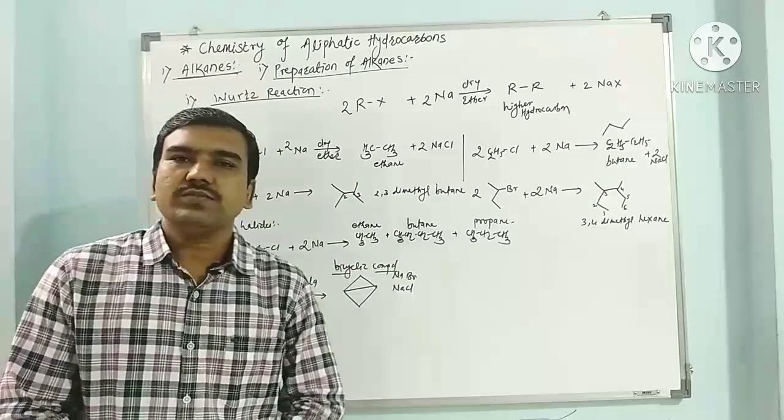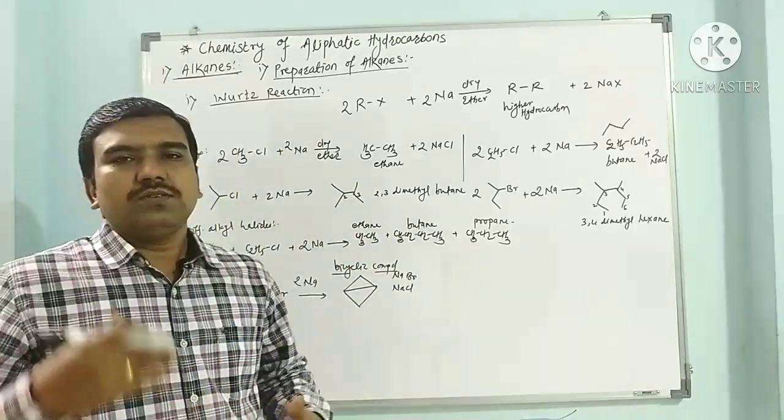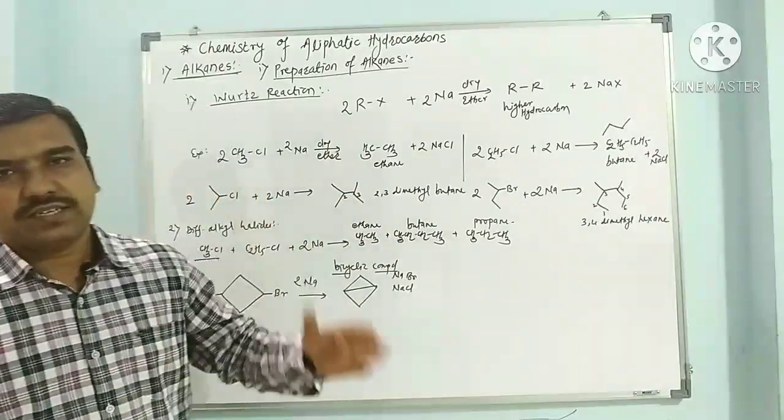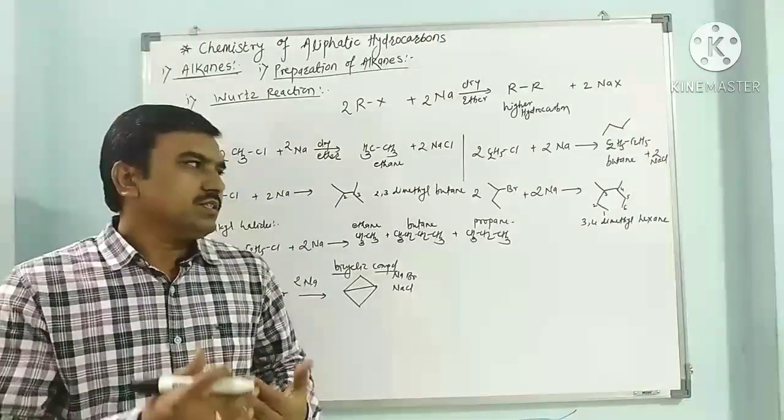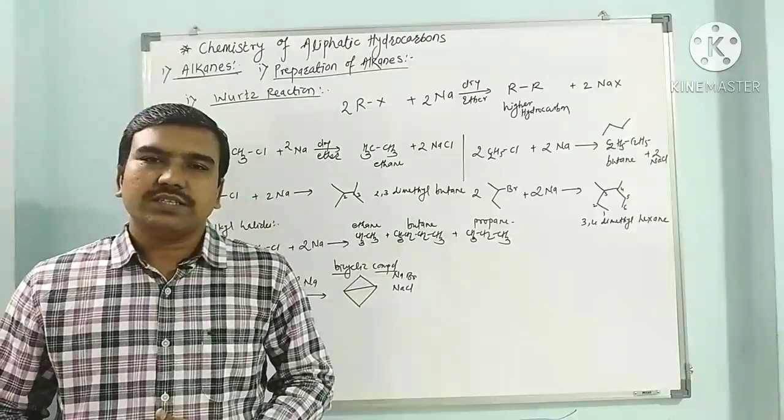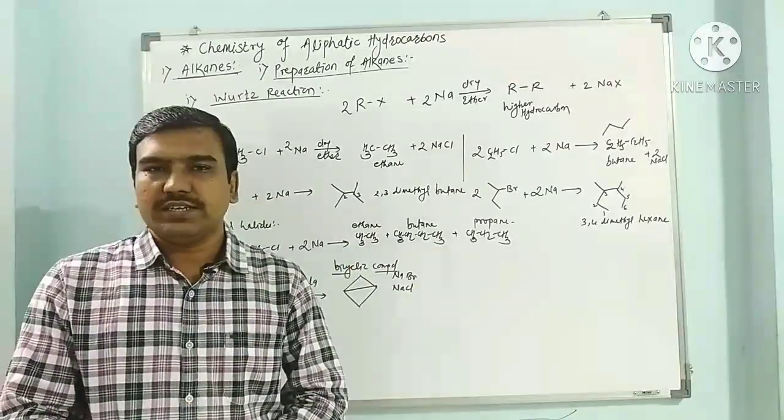So in this way, various alkanes we can prepare. Whichever alkane we want to get, we can get it through alkyl halides or through the Wurtz reaction. So in this way, different types of alkanes we can synthesize through the Wurtz reaction.